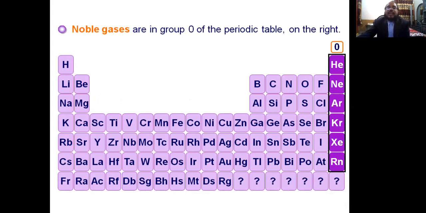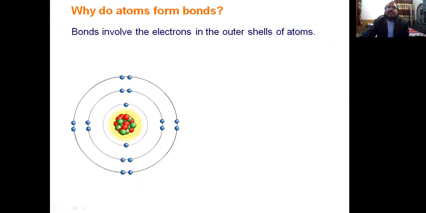The rest of the elements of the whole periodic table want to get the electronic configuration of noble gases. And what is the reason? The reason is that the noble gases have completed their outermost shell. They have 8 electrons in their outermost shell, except helium, which has 2. And all these elements are unreactive and stable; they neither lose nor gain electrons. That is why other elements of the periodic table are interested in getting the electronic configuration of the noble gas. That is why they lose or gain electrons.